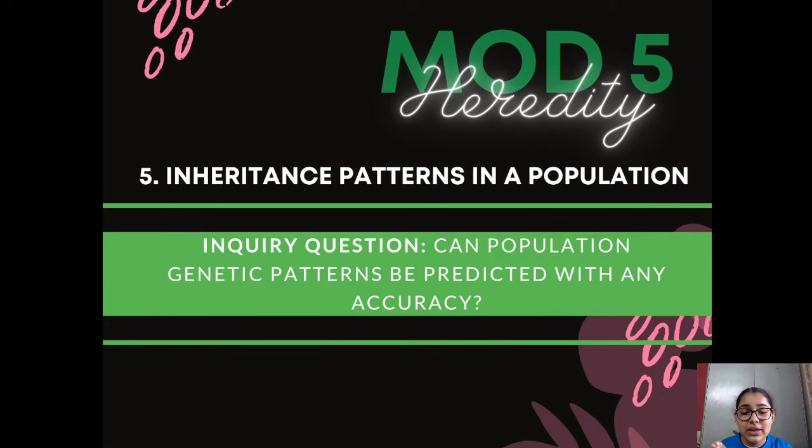So inheritance patterns in a population. This is that last little bit of this module. By the time you get here, you can definitely feel like it's been a long, tiresome module. So have some patience here. It's not a big dot point. It's just looking now at the big picture of how can population genetic patterns be predicted with any accuracy. Why is that important?